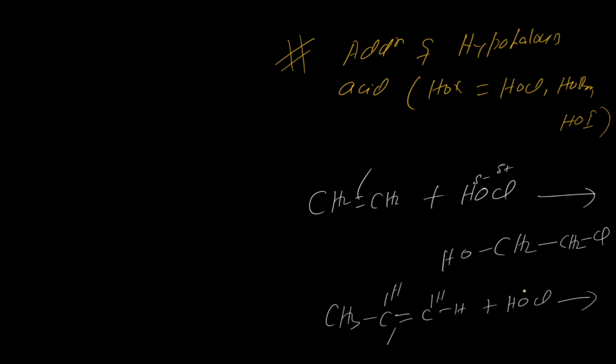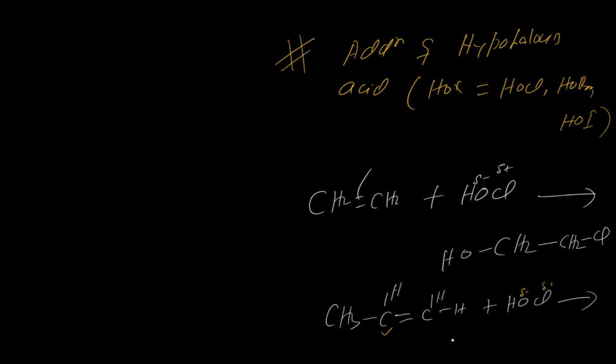This is the negative, this is the positive. Out of these, this one has the lesser number of hydrogen. When no peroxide is used in a chemical reaction, we use Markovnikov rule. Here we have not used any peroxide, so it is Markovnikov rule.